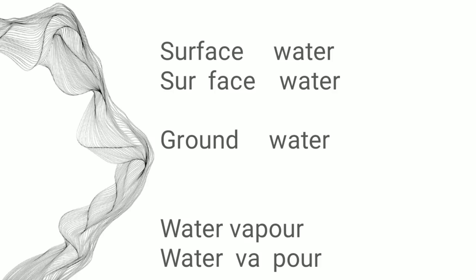Next is water vapor. Water vapor in the air is the gaseous form of the water on earth. That is called water vapor.